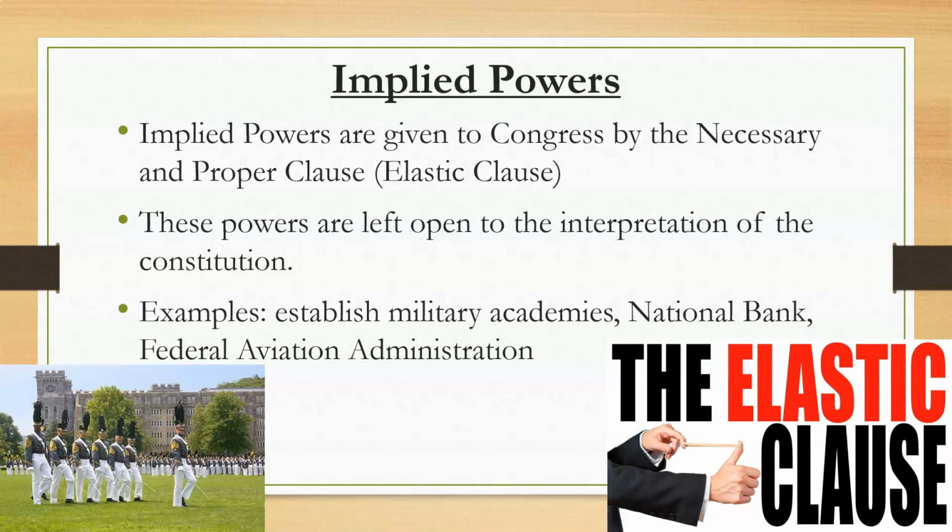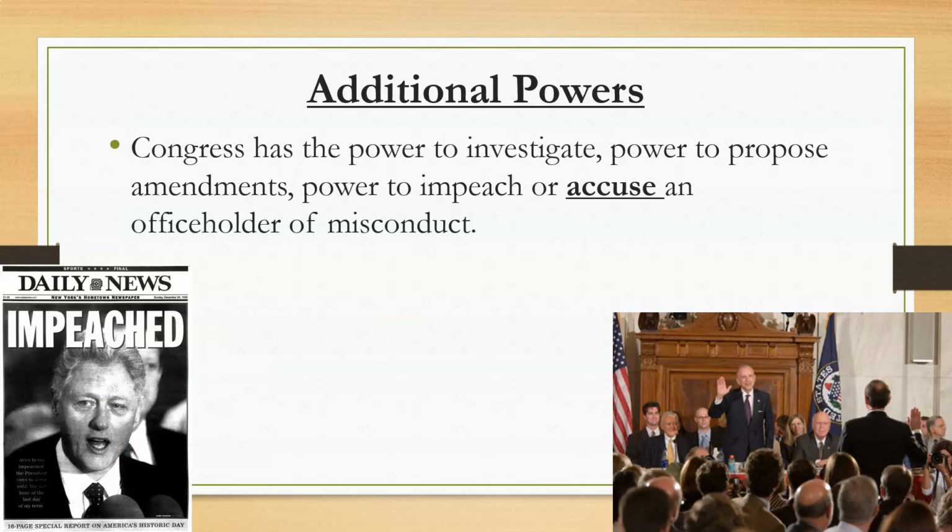Implied powers are powers given to Congress by the necessary and proper clause. We've talked about that already, so we're not going to spend a ton of time on that. That is known as the elastic clause, and these powers are left open to the interpretation of the Constitution. For example, establishing military academies, the National Bank, and the Federal Aviation Administration. Okay, and there's other examples of implied powers, but essentially these are powers that Congress deems necessary at a time of crisis or a time when it is needed, that aren't expressly written into the Constitution.